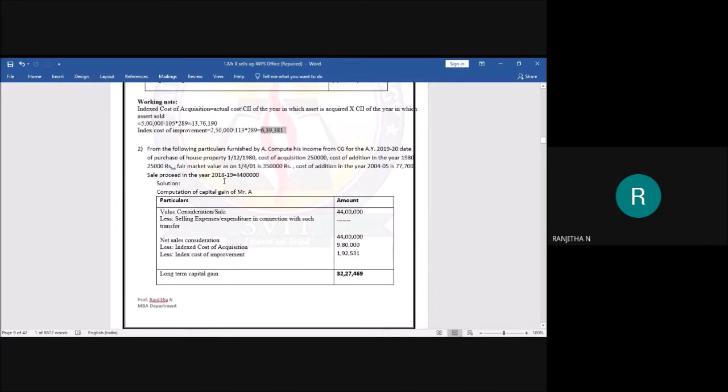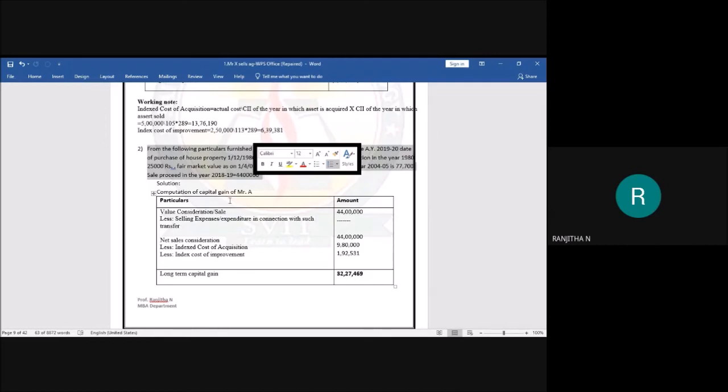Fair market value as on 1/4/2001 is rupees 3,50,000, and the cost of additions in the year 2004-05 is 77,700. Sale proceeds in the year 2018-19 is 44 lakhs. This is the information they had given in the question. We have to check whether it is a short-term capital asset or a long-term capital asset. Based on that, we have to calculate the capital gains.